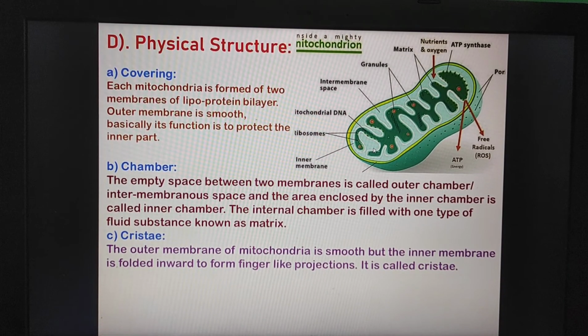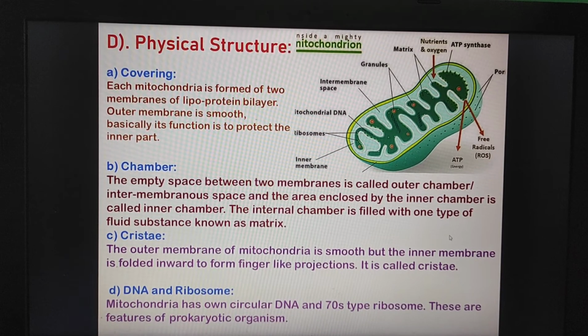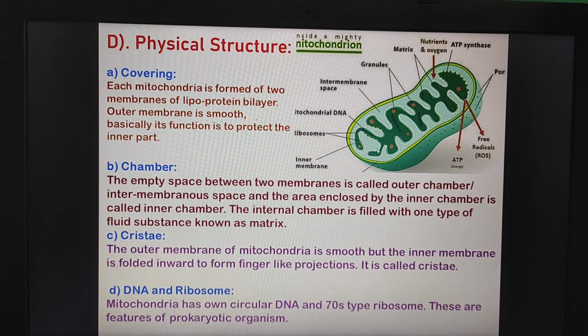The outer membrane of mitochondria is smooth, but the inner membrane, here you can see this is the inner membrane, is folded inward to form finger-like projections. It's called cristae. And then DNA and ribosome.